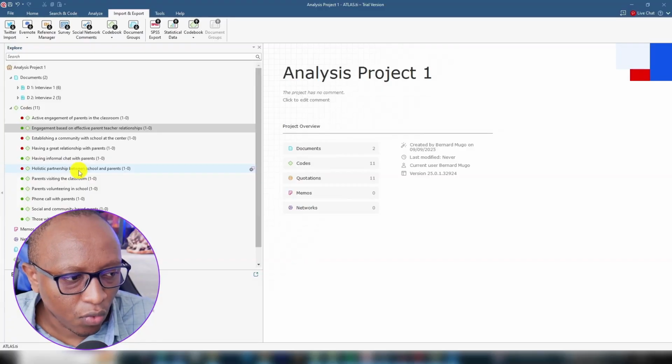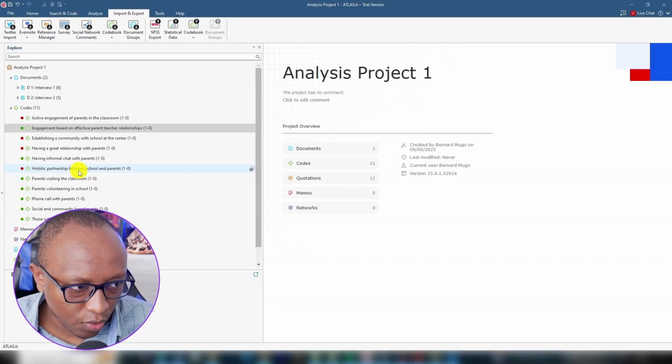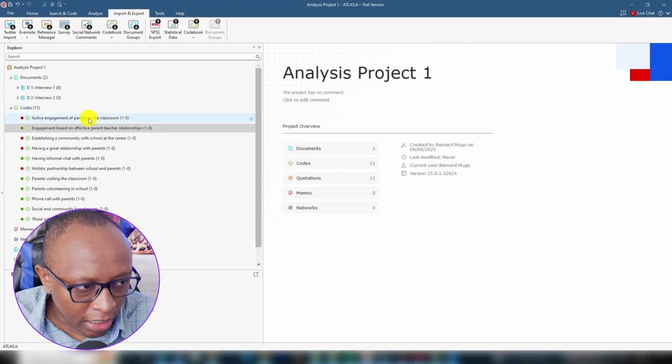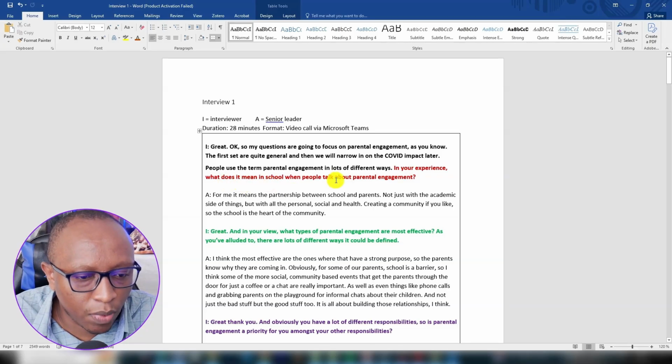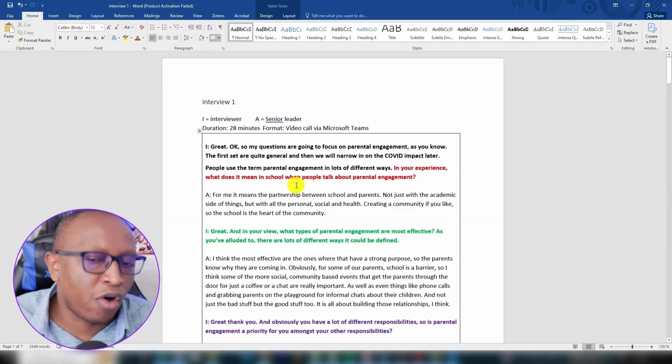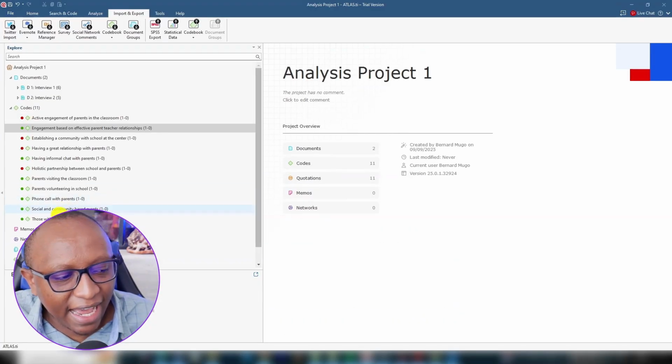For my example, you can see it's very easy to come up with themes. Why? Because I ensured that I marked the codes, and the questions that this person was asking can give us a hint. For example, they were asking, in your experience, what does it mean in school when people talk about parental engagement? This is the subjective meaning of parental engagement.